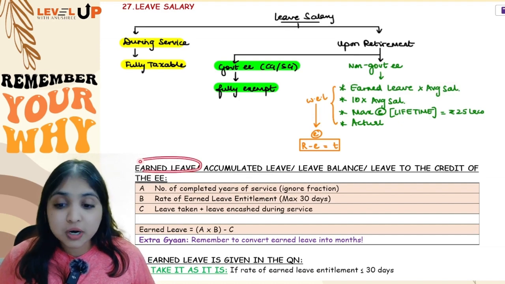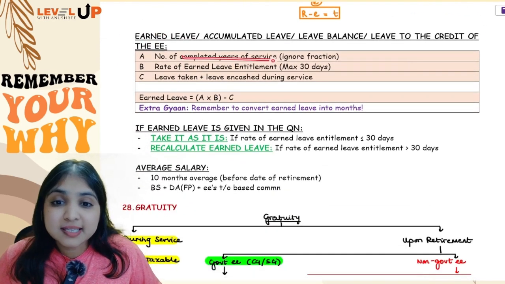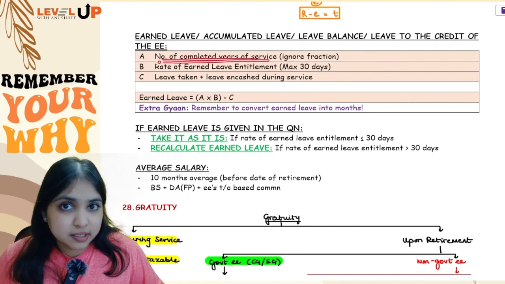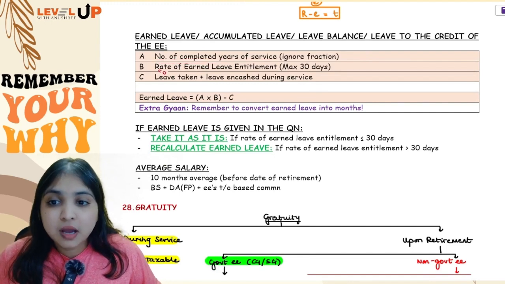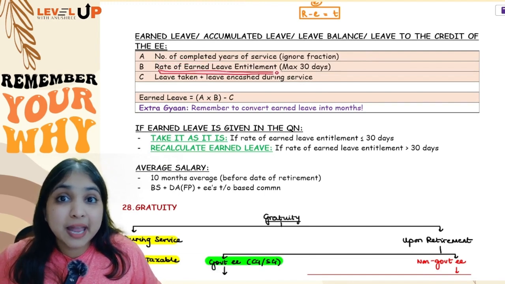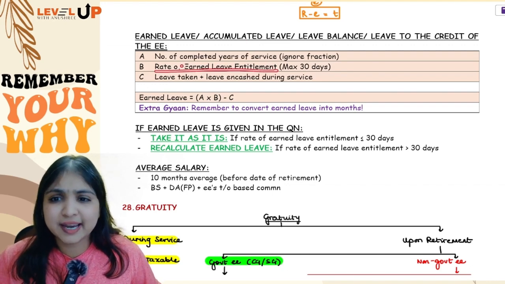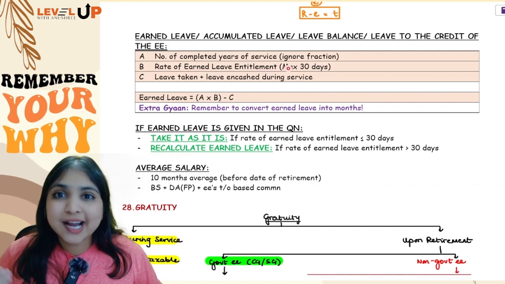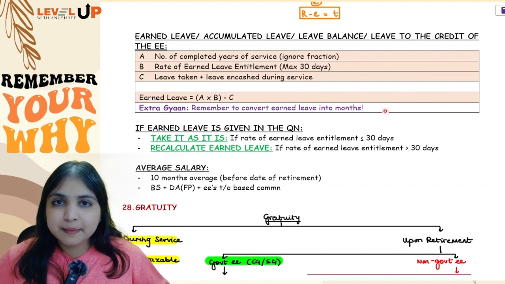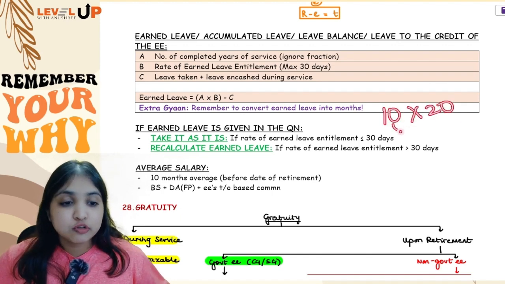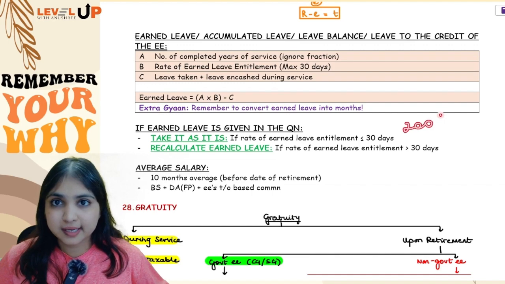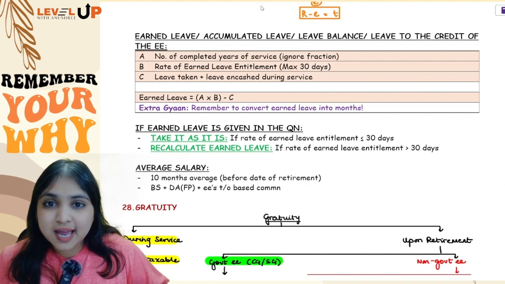See, for earned leave, you will first see how many years has the employee worked for. If there's any fraction, ignore the fraction. So first take the number of completed years of service, multiply that with how many days leave employee can take every year. What is the rate of earned leave entitlement? Rate of earned leave entitlement is nothing but in a year, employee is allowed to take how many days of leave. Like for example, let's say the employee has worked for 10 years, okay, and each year he is allowed to take 20 days of leave. So totally how many days of leave can he take in his entire period of service? 200 days.